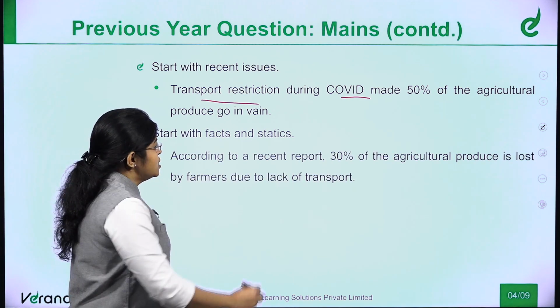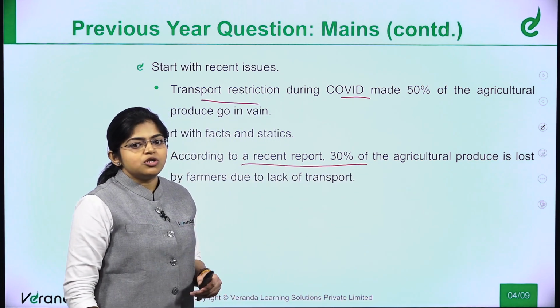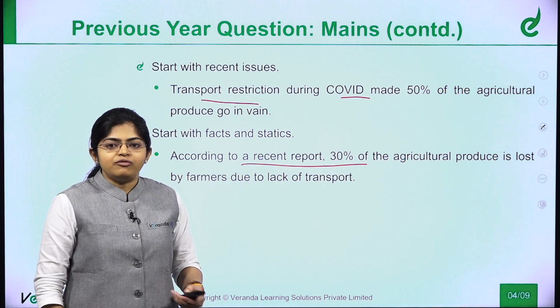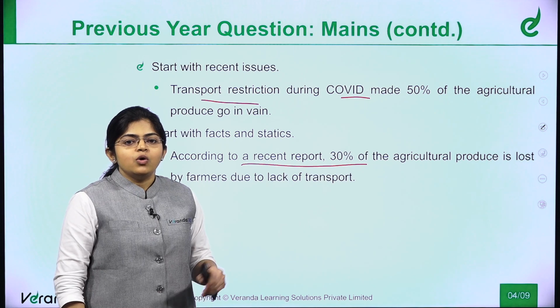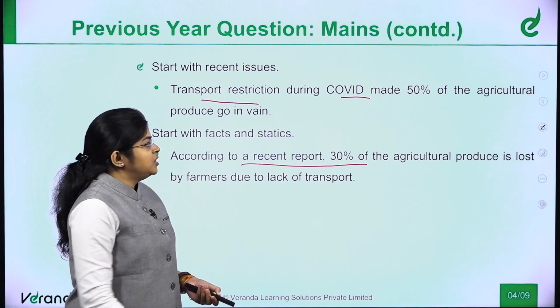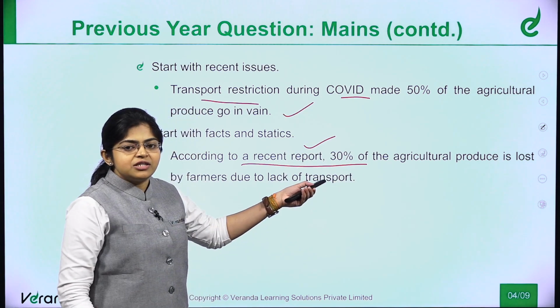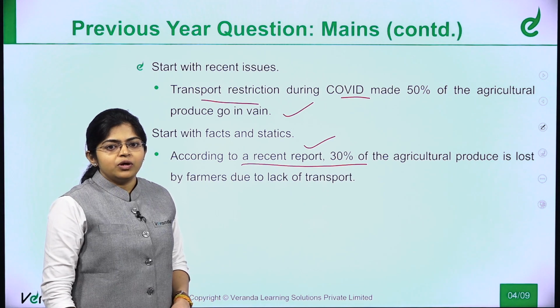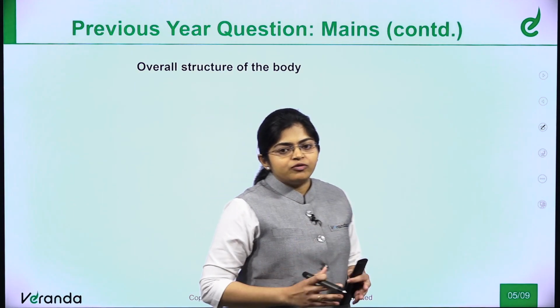So I have stated a fact that 30% of the agriculture produce is lost by the farmers due to lack of transport. When this question is asked, you can start with any one of these strategies, and generally you can start with the recent issue and also any statistics that you have learnt or know.